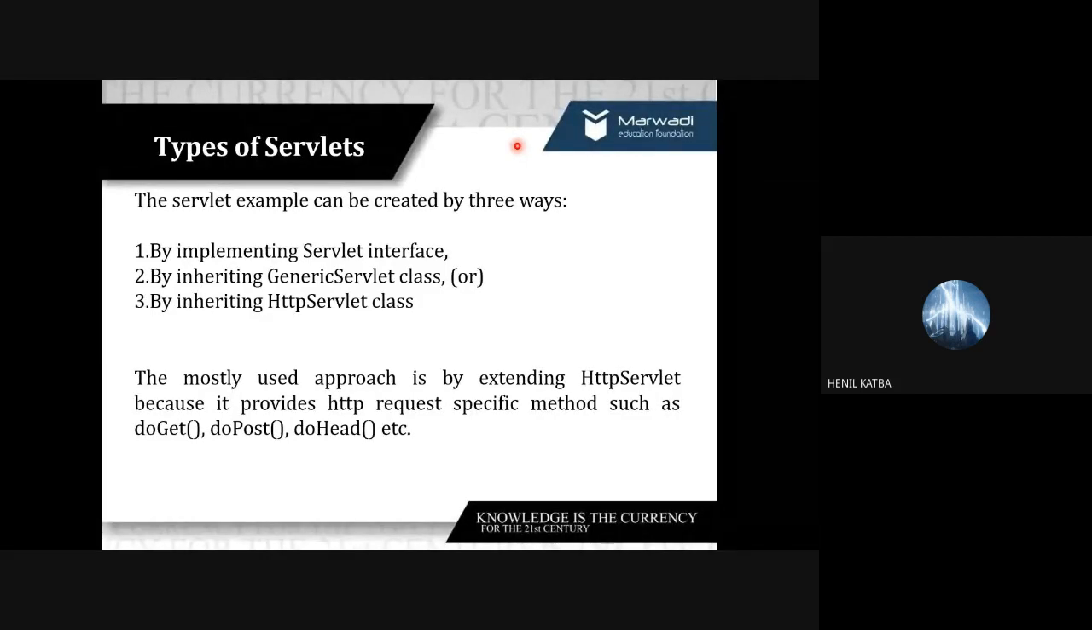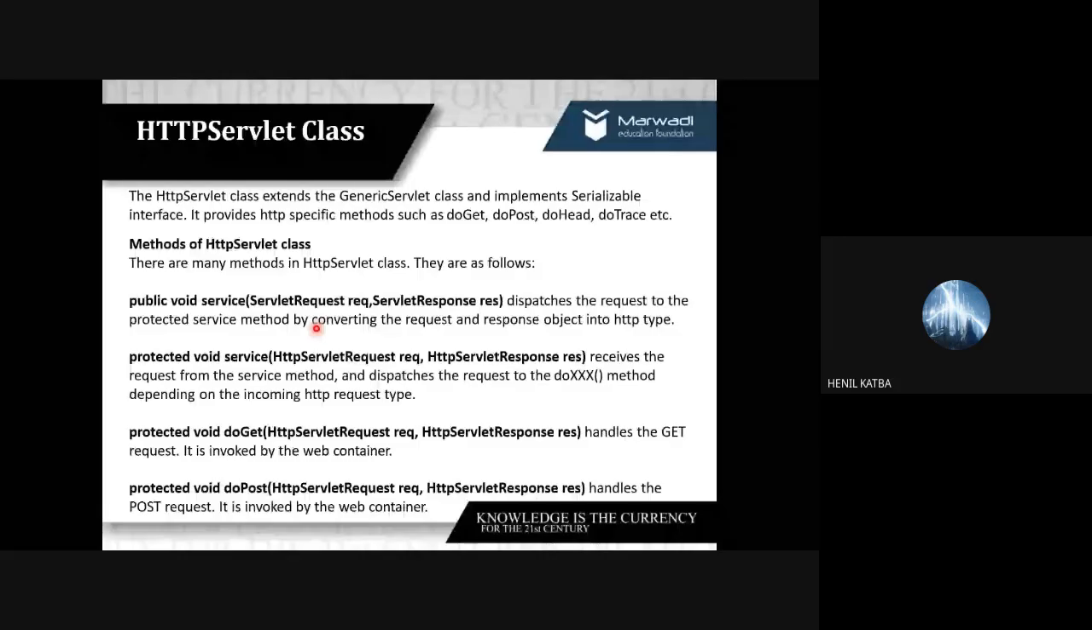So which methods do we have with HTTP servlet? Instead of service, there are two variations of service which we can use with HTTP servlet. That is service with servlet request and servlet response objects, and service with HTTP servlet request and HTTP servlet response objects. And apart from that, we said that there will be the doGet method.